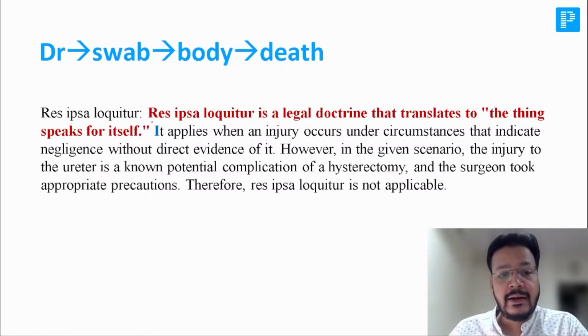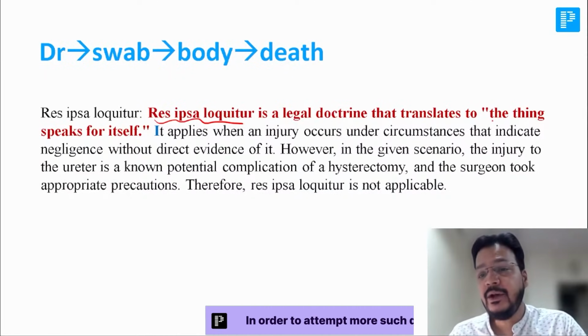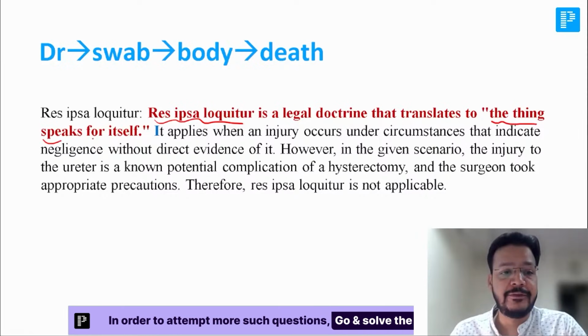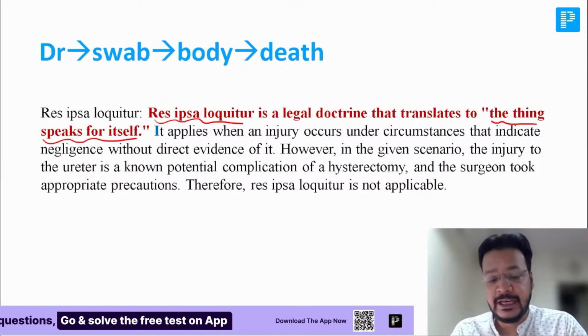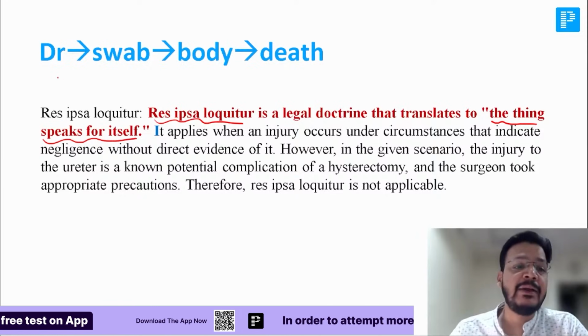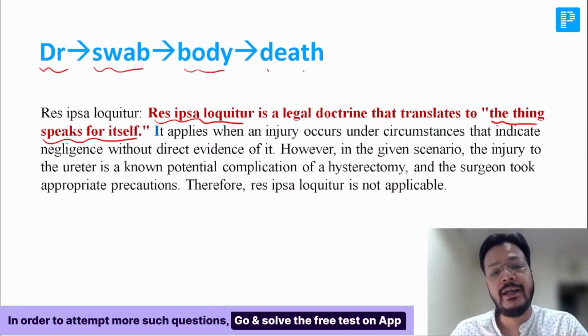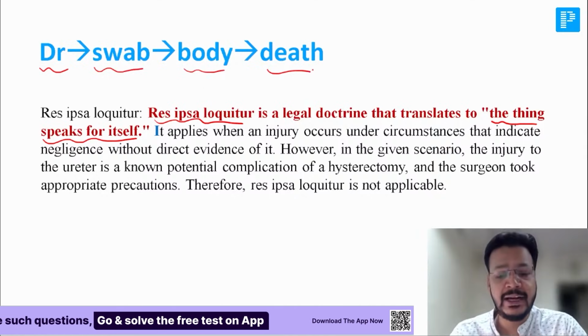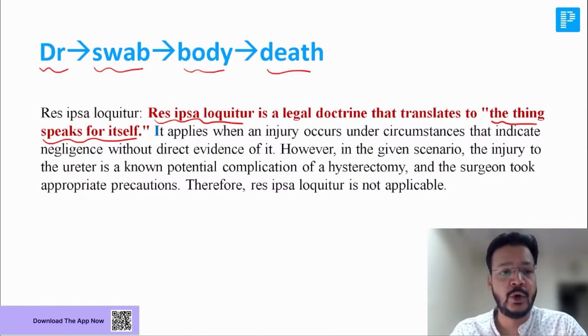Now, sir, res ipsa loquitur. What is res ipsa loquitur? The thing or fact which speaks for itself. I'm giving a very simple example. The doctor forgot a swab in the body, or forgot any instrument in the body, that caused the death. This is known as res ipsa loquitur.